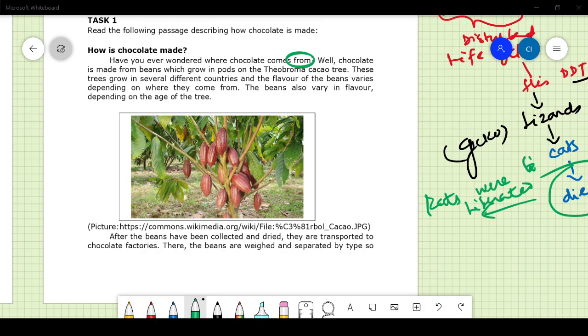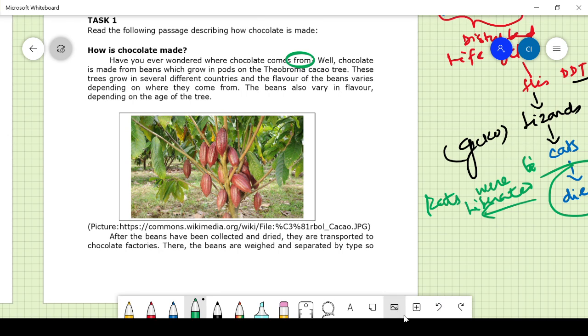Well, chocolate is made from the beans that grow on the Theobroma cacao tree. These trees grow in several different countries, and the flavor of the beans varies depending on where they come from.